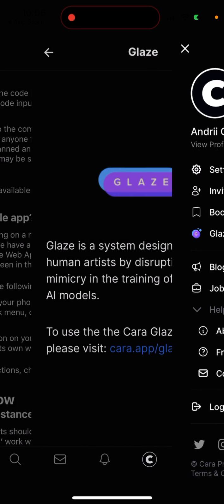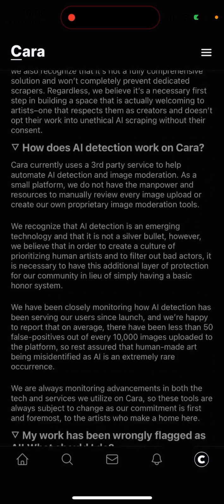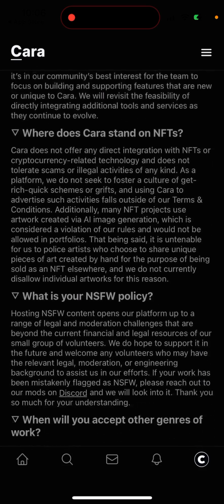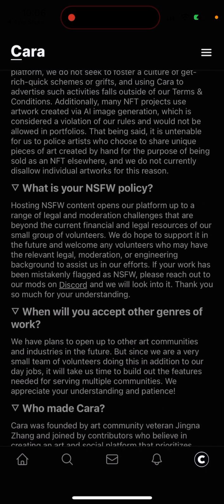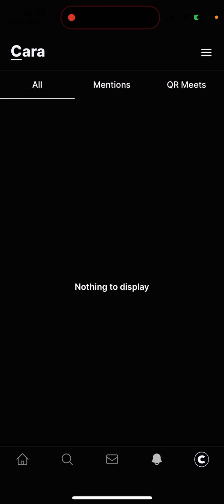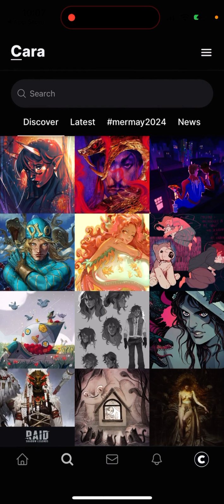So yeah, that's the technology called Glaze. It's a system designed to protect human artists by disrupting style mimicry in the training of generative AI models. To use the Cara Glaze dashboard, please visit the Cara app Glaze page, and they also have this web app which you can use. So yep, I guess that's the idea here. You can also see all the details, and there are also direct messages here, notifications, and search. So that's the idea. Try it out.